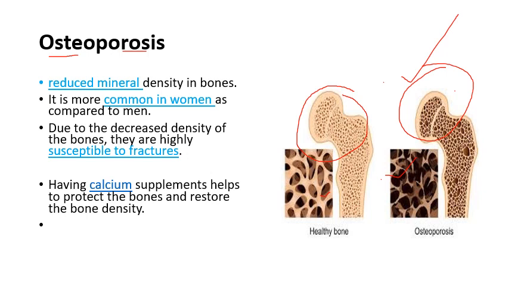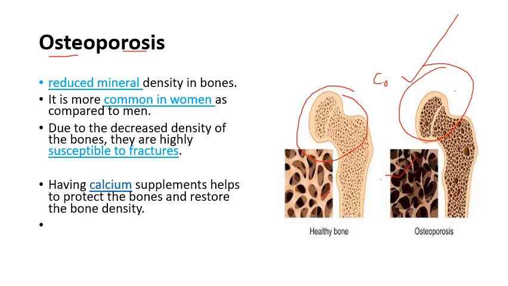Why is it decreasing? Because the minerals which should be present, particularly calcium and phosphorus, that make our bone, decrease, right? Because of that, whatever density of bones is there keeps on degenerating, and that results in bone resorption, that is weakening of the bones, right? It is more common in women because of conditions prevailing like menopause or menstruation. So it is more common in women as compared to men.